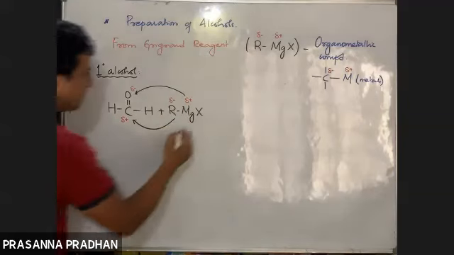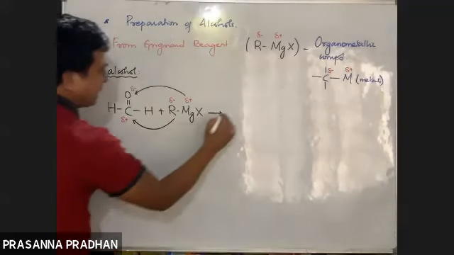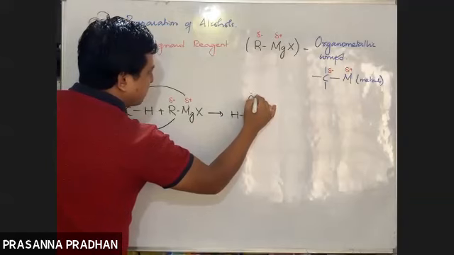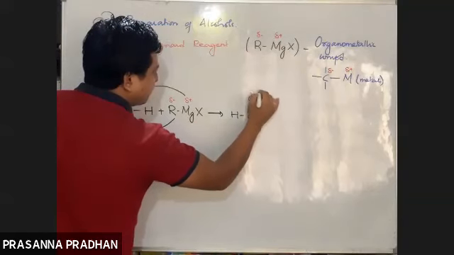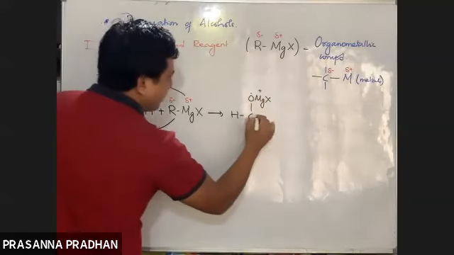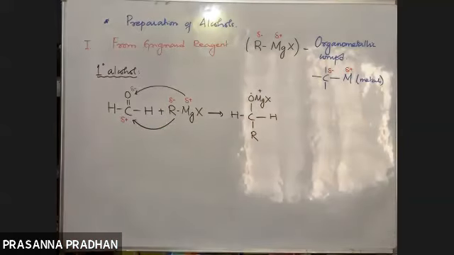Okay, so what do we get? As addition occurs, the double bond will be reduced to a single bond like this, giving OMgX. We have H, H out here. Finally, an alkyl group is added to this carbon. So we get this: the negative part adds to the positively charged carbon atom.